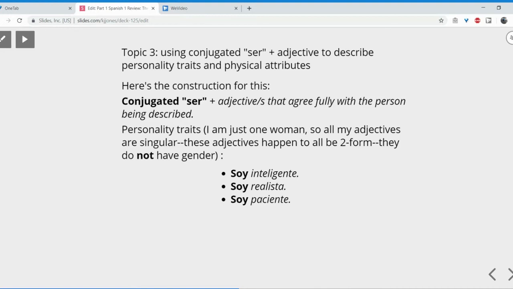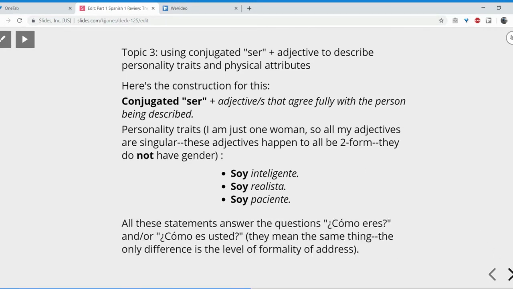But when you're just normally stating things, the correct thing to do is to just begin your sentence with the conjugated yo form of the verb. That's all you need to do. And so that's why each of these sentences begin with soy. Soy inteligente, soy realista, soy paciente. And of course, I could condense these all down into one sentence and say, soy inteligente, realista y paciente. Just putting a comma between inteligente and realista. Okay?